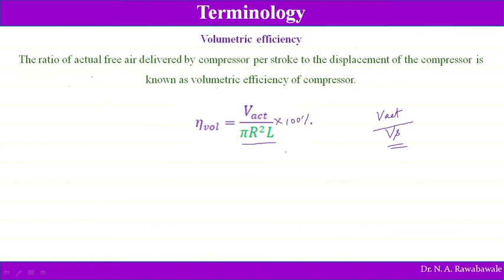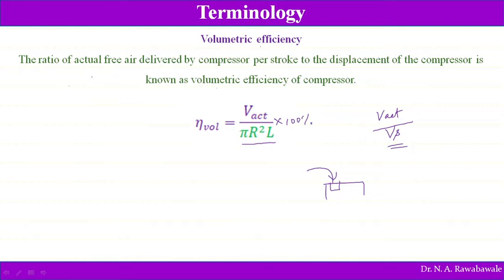So actually the amount of air taken per stroke is less, and theoretically the amount of air entering the compressor is more. So this ratio is known as the volumetric efficiency. Why is the actual amount of air entering the compressor less? Because the time provided for air to enter the compressor cylinder is very short, and one more thing is that there will be resistance to the movement of air into the compressor cylinder in the walls of the compressor.